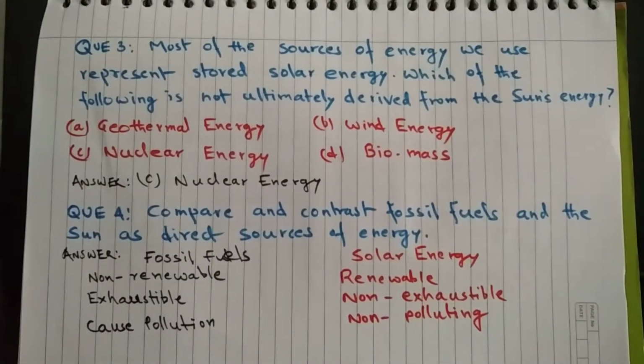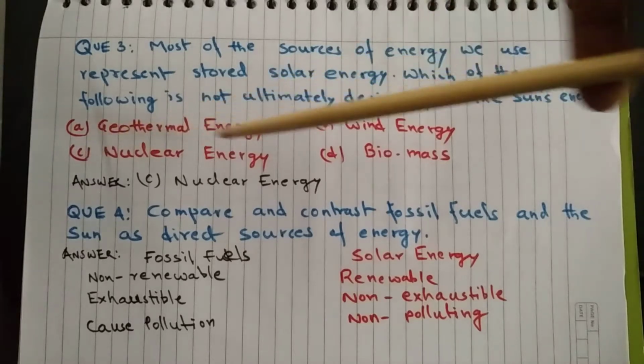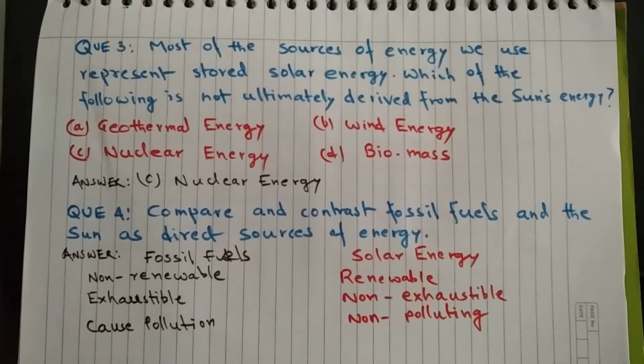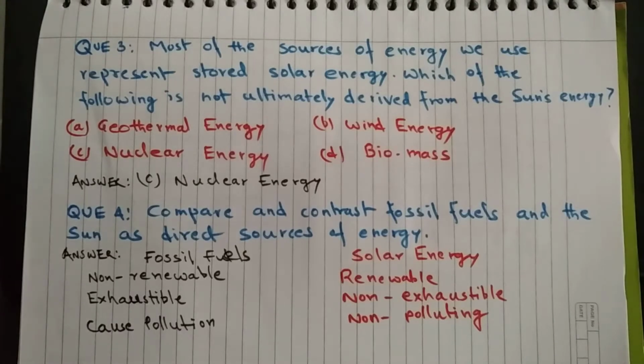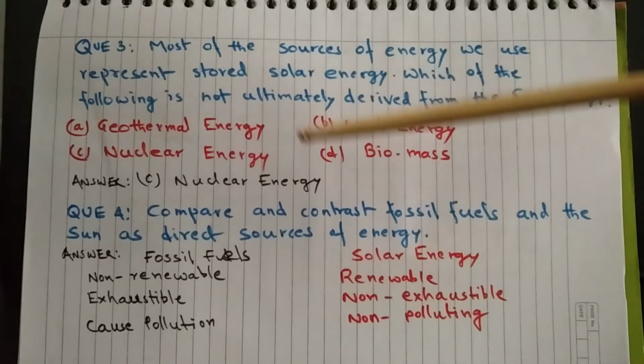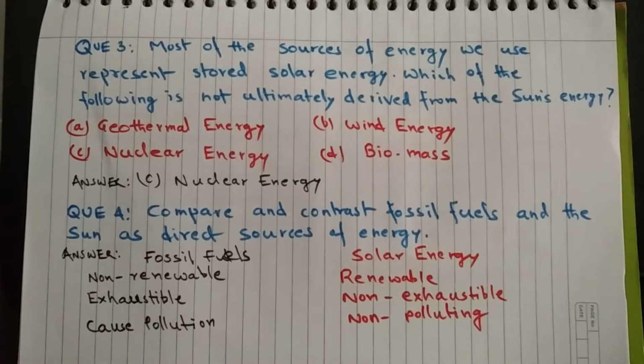Most of the sources of energy we use represent stored solar energy. Which of the following is not ultimately derived from the sun's energy? And the options are A, geothermal energy; B, wind energy; C, nuclear energy; and D, biomass. Answer is C, nuclear energy.